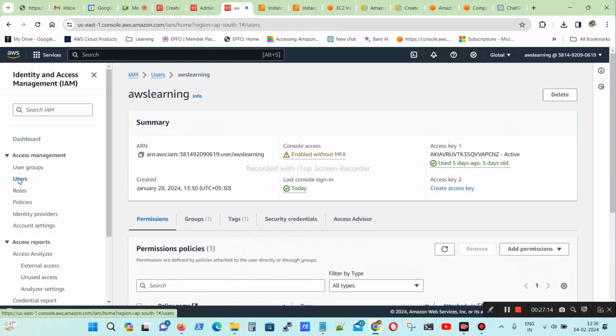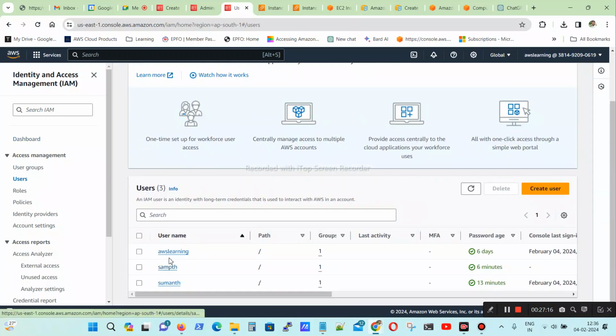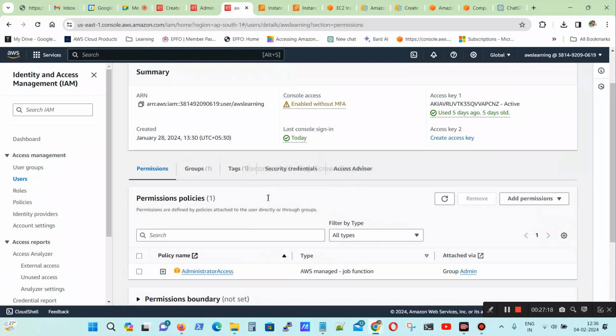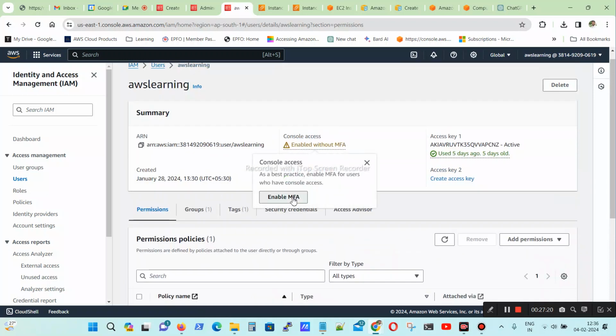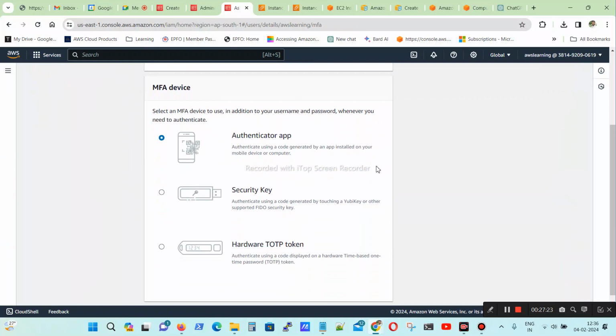One second, I have to go here. This is my user ID. Enable that MFA. Give me a second.